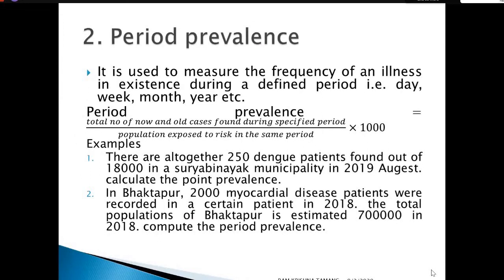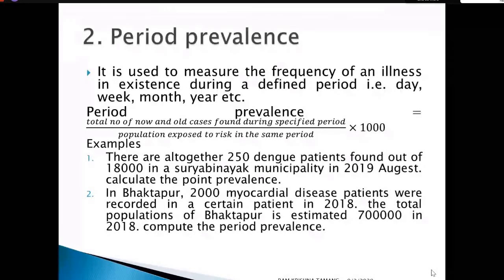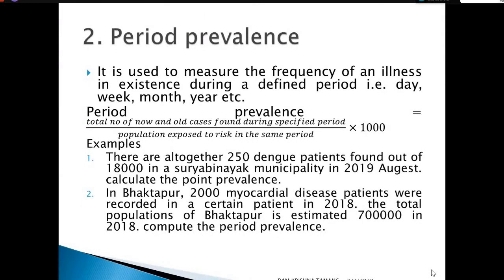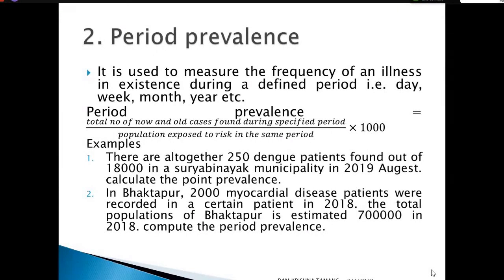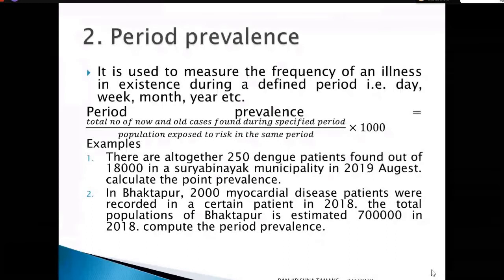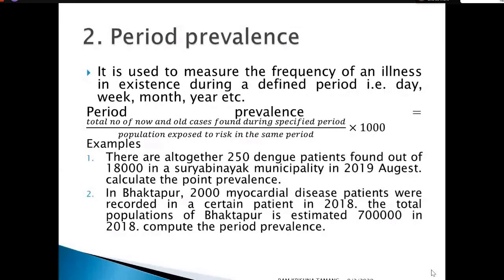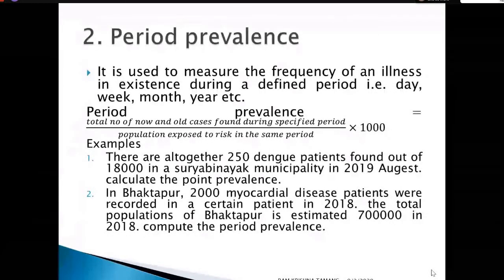Therefore, it is the time variation data. The first one is based only on cross sectional data. Therefore, the first one calculates prevalence rate by using the cross sectional data. The second one is by using the longitudinal study, that means the data are observed from the 1st January to the last December. Therefore, it is measured by the rate prevalence. Prevalence rate is given by 2000 divided by 7 lakhs into 1000.